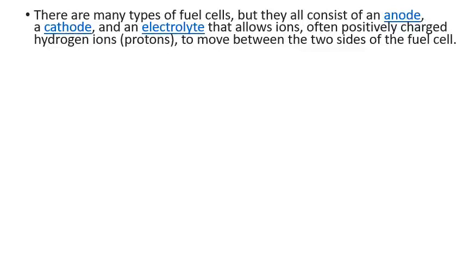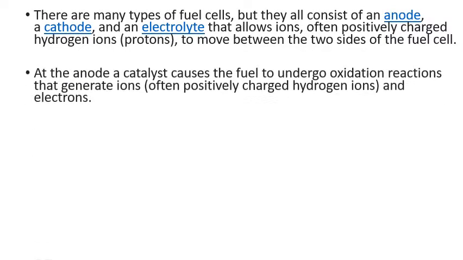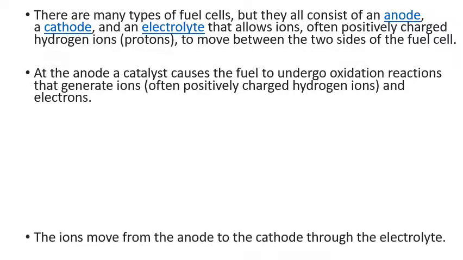We have an anode and a cathode which allow the ions, often positively charged, to move. At the anode, a catalyst causes the fuel to undergo an oxidation reaction that generates ions and electrons.